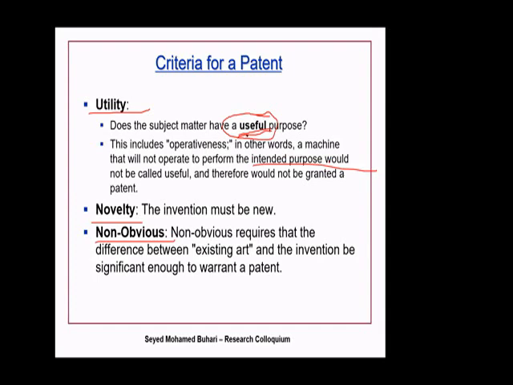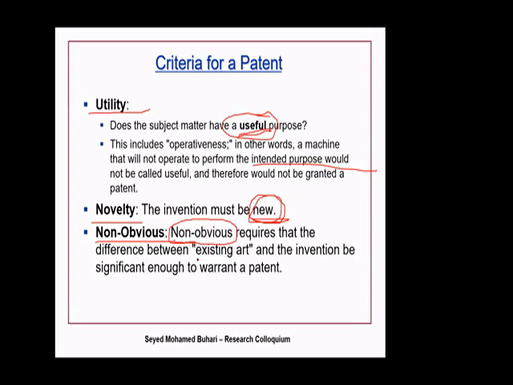Number two, is it something new? Is it something which has been there already? Then you cannot patent something which is existing. It should be new. When you say something is new, how new is new? Can I change just one small part and say it is novel? How to define something as novel and something as not novel? This is done using what is called non-obvious.